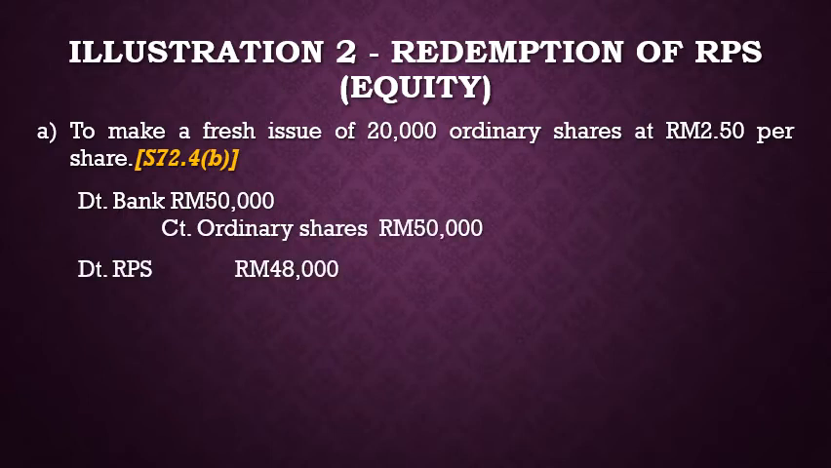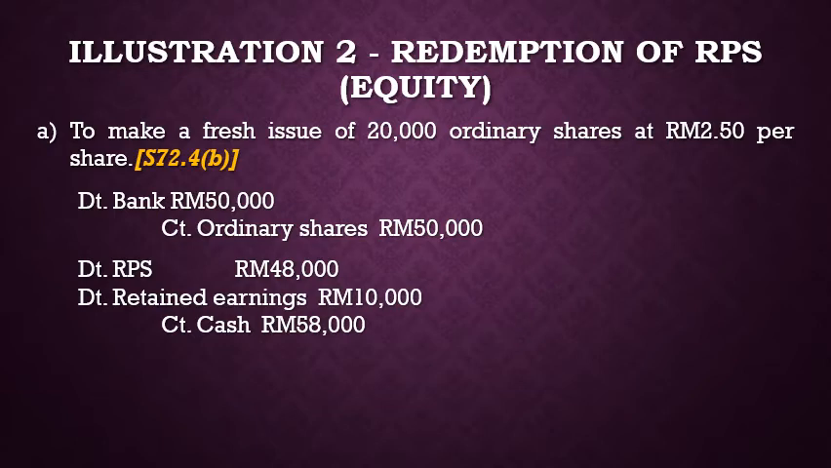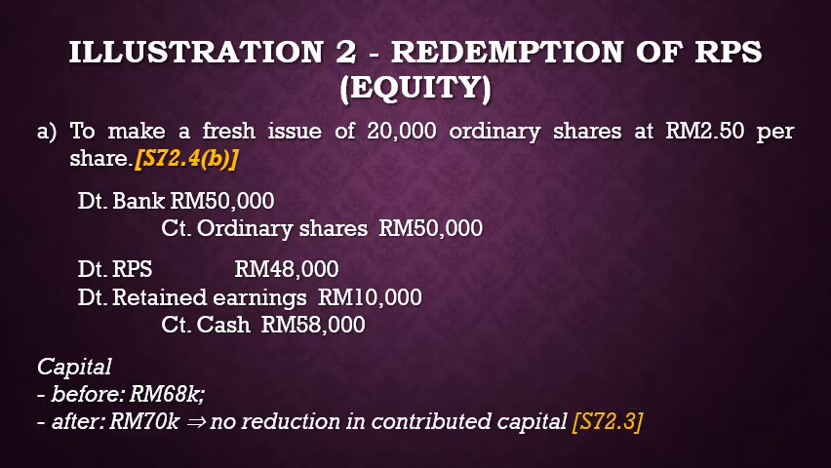Then we debit redeemable preference shares account to eliminate the shares, credit cash with the amount paid, and debit retained earnings for the difference. The amount of capital before the redemption was at 68,000 and after the redemptions is at 70,000. Thus, there is no reduction in capital. The eliminated shares have been replaced by the new shares.